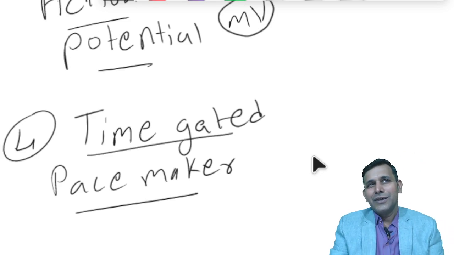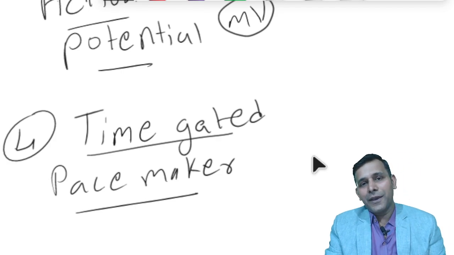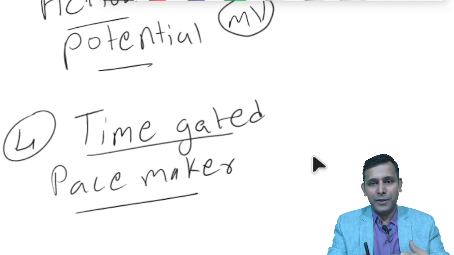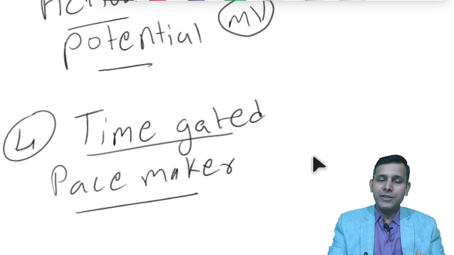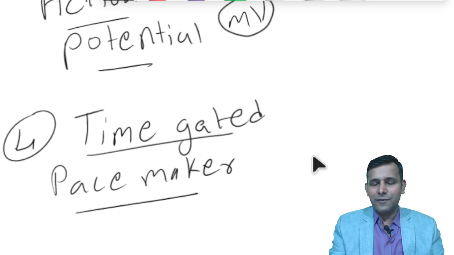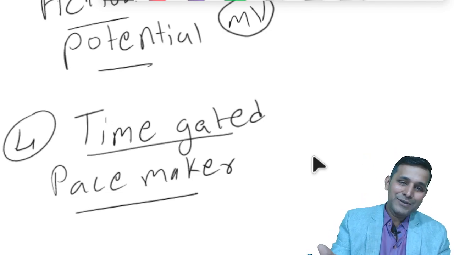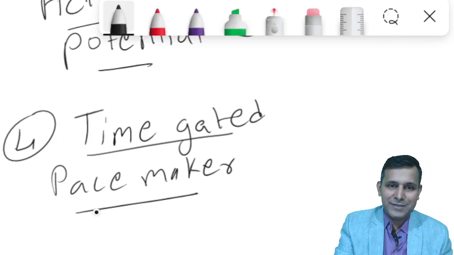I generally use a quote like: the gates of the channels are like shopping for girls. When girls go shopping, they have a huge variety of clothes. Similarly, for the channels, there is a huge variety of channels and gating behavior available for the cell membrane. So we have time gated channels, for example the pacemaker cell.